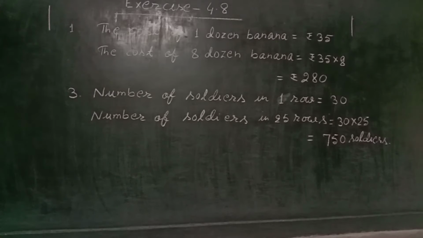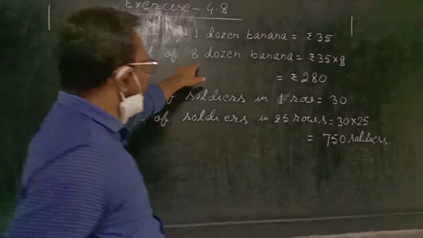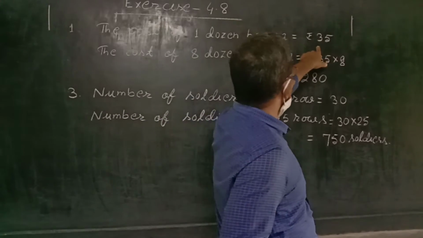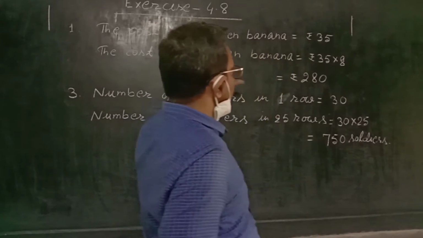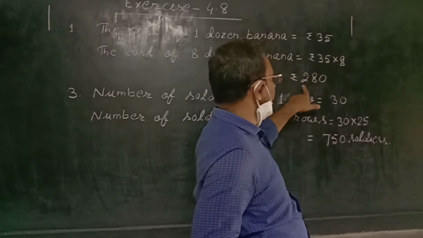Exercise 4.8, question number 1. The question is, let the cost of 1 dozen bananas be rupees 35. Find the cost of 8 dozen bananas. For that, I have written this statement. The cost of 1 dozen bananas equals rupees 35. So the cost of 8 dozen bananas equals 35 into 8. Rupees 35 into 8 equals rupees 208.